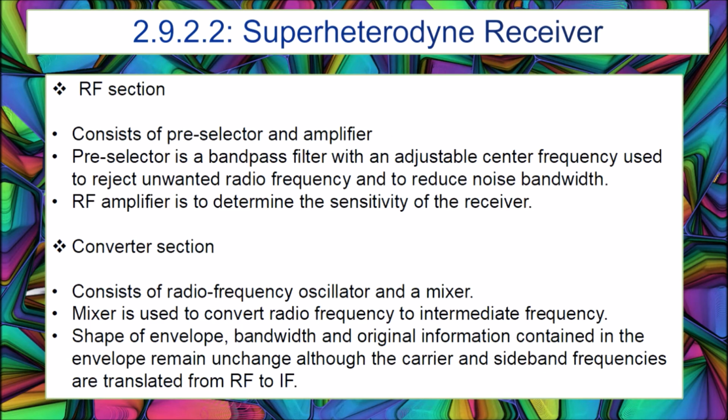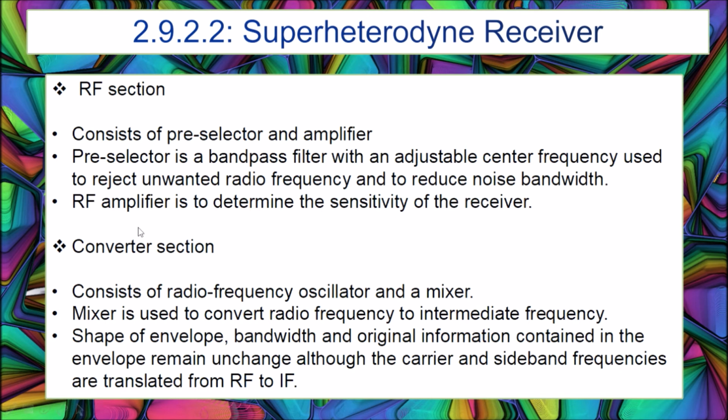In this session, I want to discuss the function of the block diagram for the superheterodyne receiver. First one is the RF section, which consists of a preselector and an amplifier. Preselector is a bandpass filter with an adjustable center frequency used to reject unwanted radio frequency and to reduce noise bandwidth. While the RF amplifier is used to determine the sensitivity of the receiver.